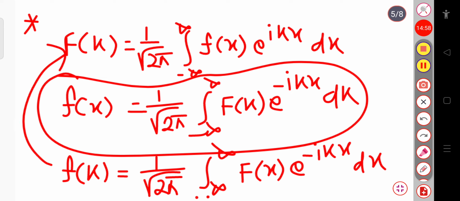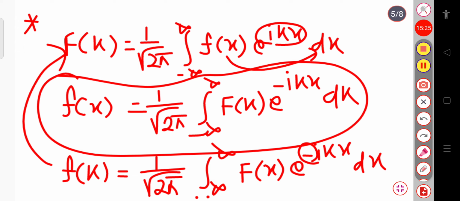Just remember that in the case of the inverse Fourier transform, you have to put the negative sign in the exponential term, and in the case of the Fourier transform, you have to put the plus sign in the exponential term. But you have to consider this f of x.